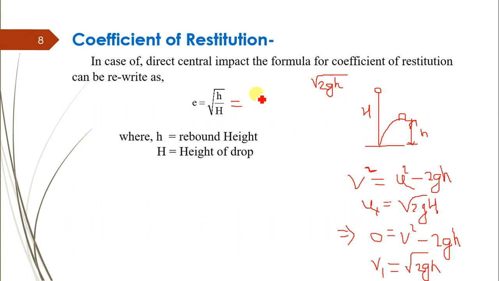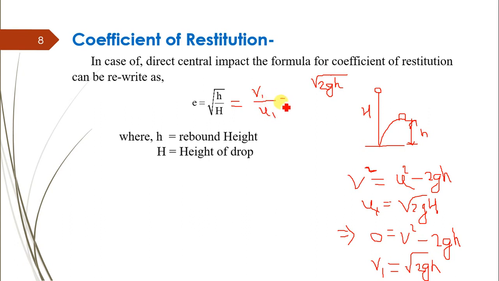So substituting the values in this equation, finally we can write e is equal to velocity of separation, that is v1, divided by velocity of approach, that is u1.